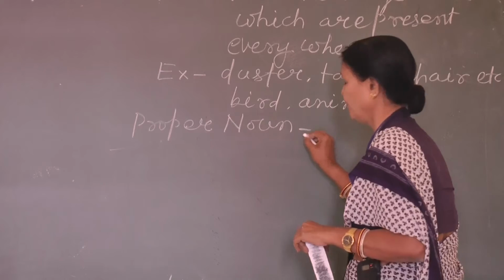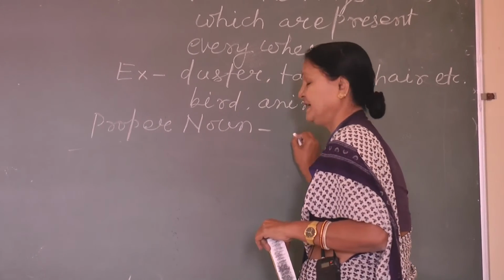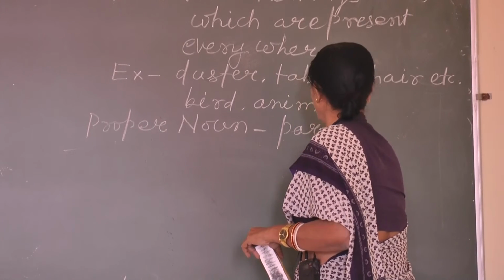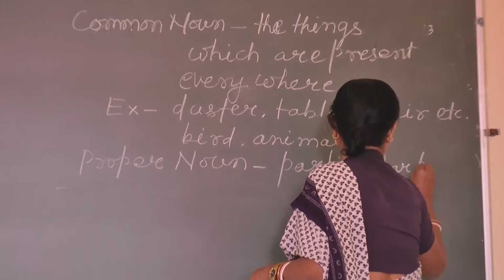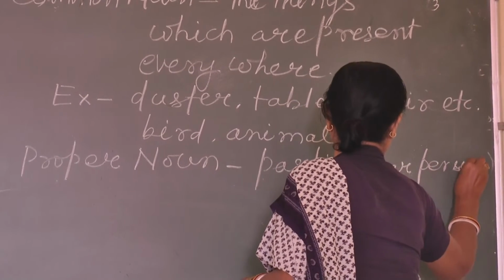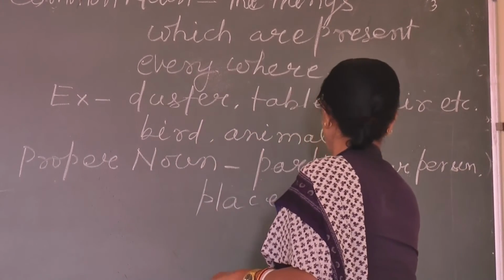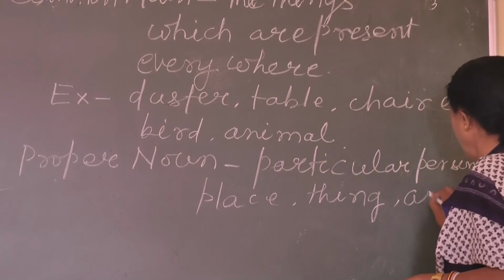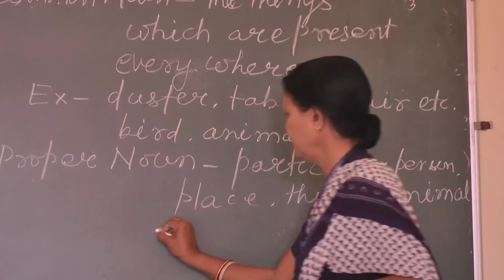That proper noun is that noun which specifies particular person, place, thing, animal or bird.